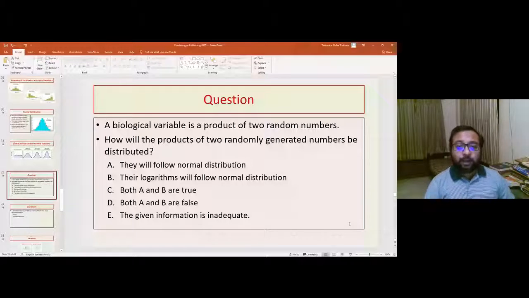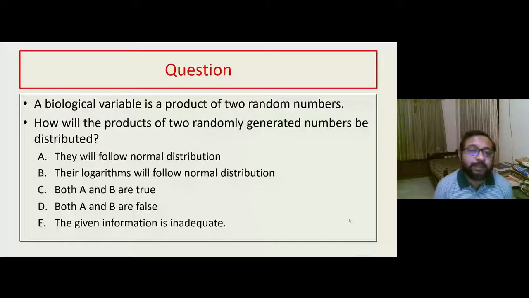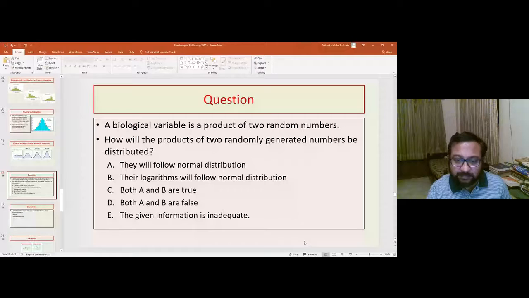16% think it's A, 54% think it's B, 15% think it's C, 1% think it's D, and 13% think it's E. Let us check. Let us go back to the question. The question was, a biological variable is a product of two random numbers. So how will the product of two randomly generated numbers be distributed? Let us see this by solving it as a problem. I think that way it will be easier.